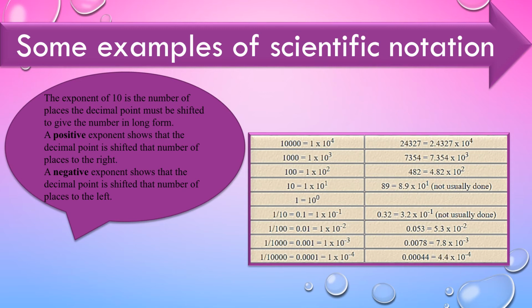And in the above number, the exponents are positive. So to get the actual number, we need to shift the decimal point to the right-hand side. I hope it is clear enough what scientific notation tells you and how we represent a number in the form of scientific notation.